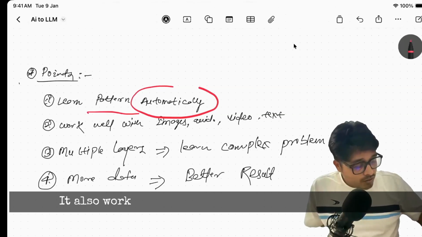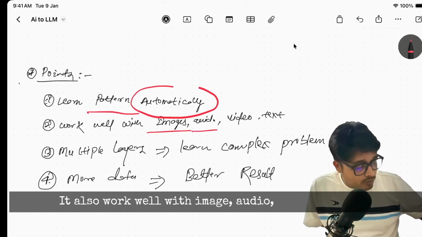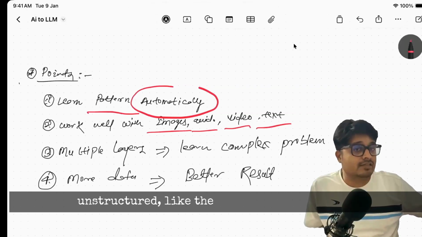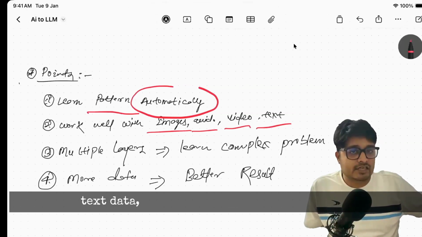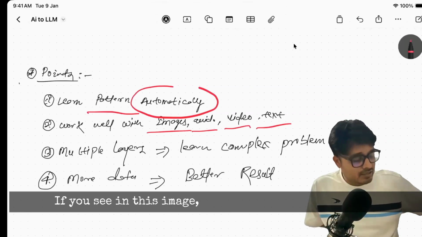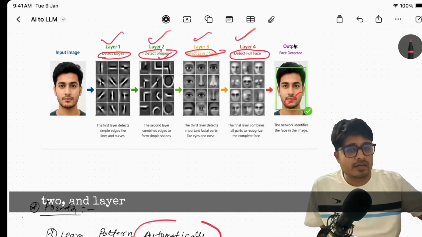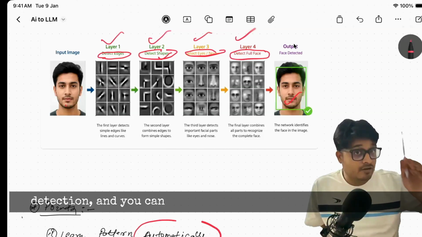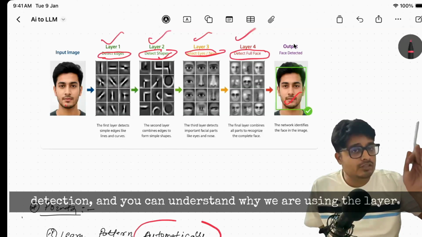It also works well with image, audio, video, and text. As I already told you, unstructured data like image data, video data, and text data is good for deep learning. In this image, layer 1, layer 2, and layer 3 solve the problem of image detection, and you can understand why we are using layers.